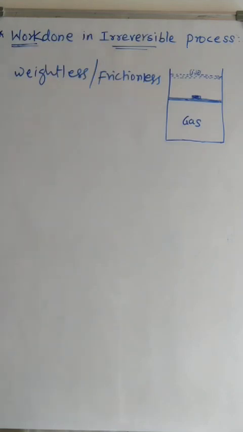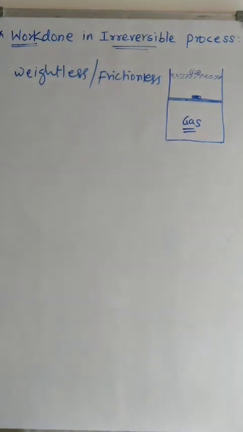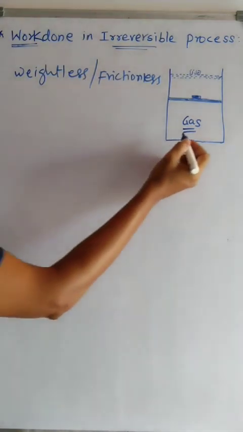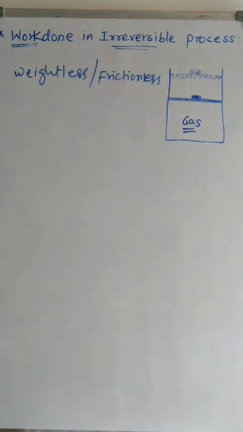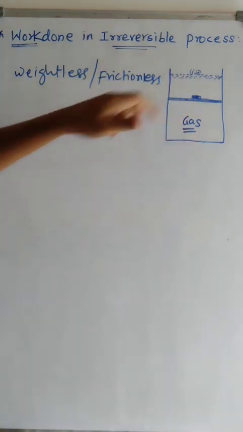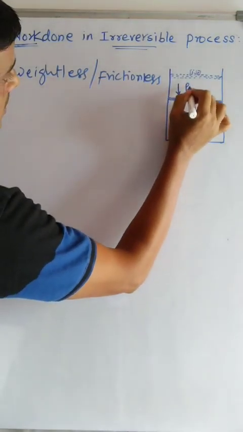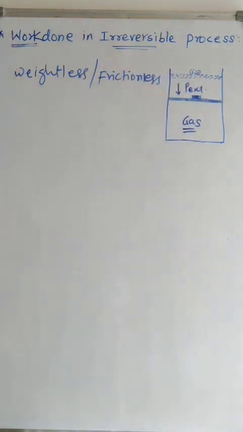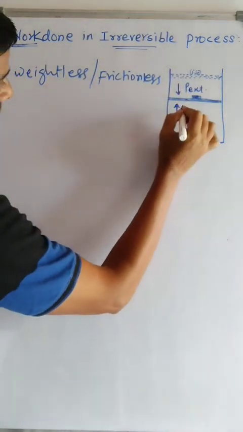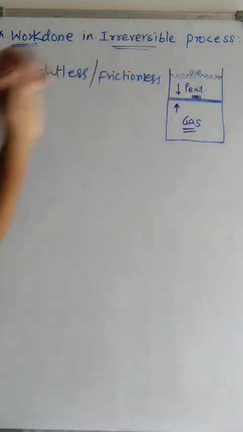Okay, now gas has its internal pressure. When we say a gas is filled in the cylinder, it means it exerts some pressure on the piston, and the piston also experiences some opposing force in the form of external pressure. This is the gas pressure, and this is the external or surroundings pressure on the piston.